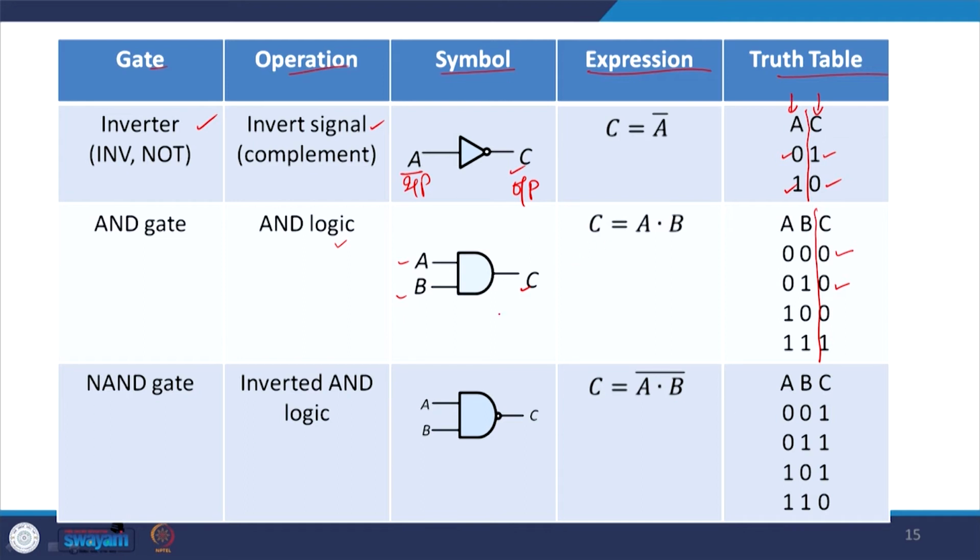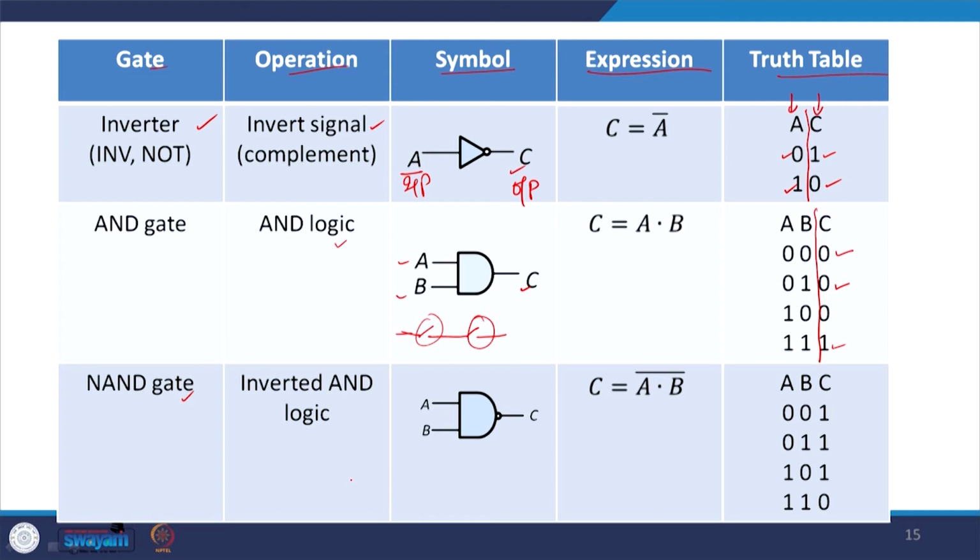This can also be explained with the help of two switches in series. You get output only when both the switches are on. Here also you get the output only when both A and B are on. When both A and B are 1, you get the output 1, otherwise it is 0. So, this is the AND gate.